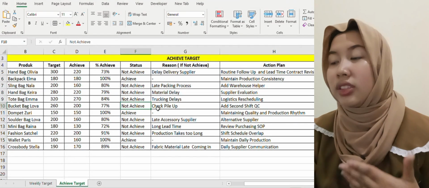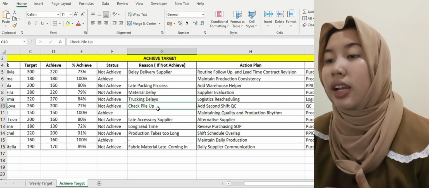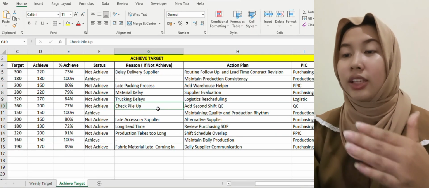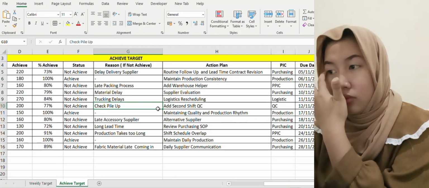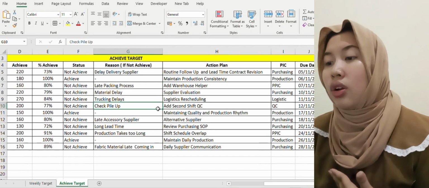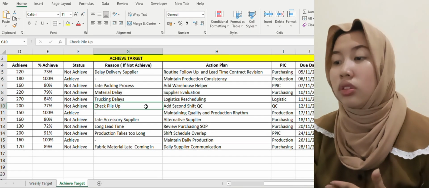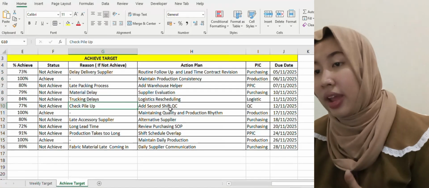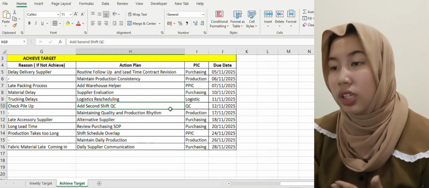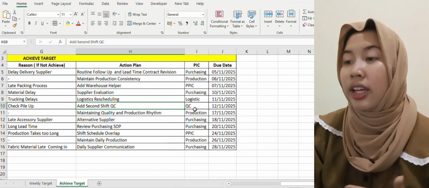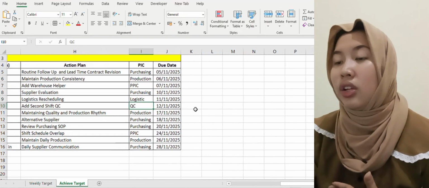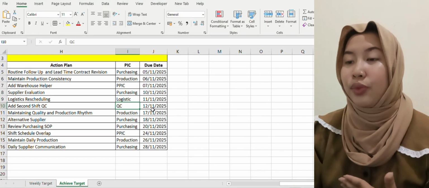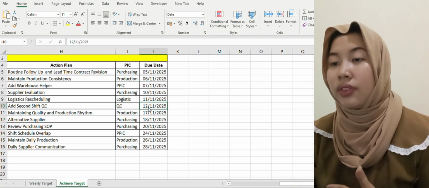The issue reported is check pile up, which slows down the QC process, and the action plan is to add a second shift QC. The PIC is QC, and the due date is November 12, 2025.